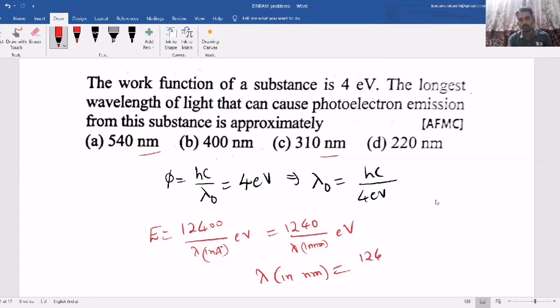That means 1240 by energy, you should substitute in electron volt. So here 1240 by E, value how much? 4. So 4 3s are 12, 4 1s are 4, 0. So 310 nanometer. So this way, as I said, based on the photon energy, you can solve the question. So here if you look at the question, simple calculation, proper calculation is the main thing.